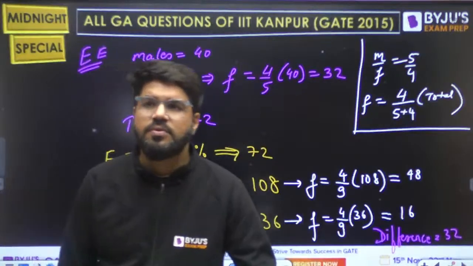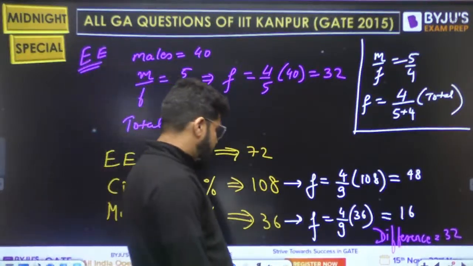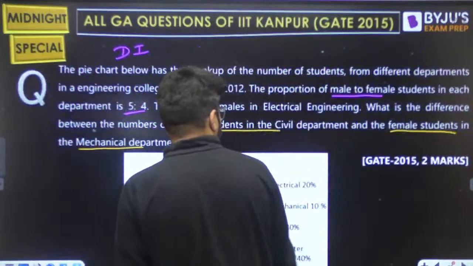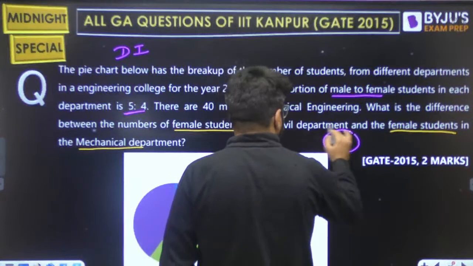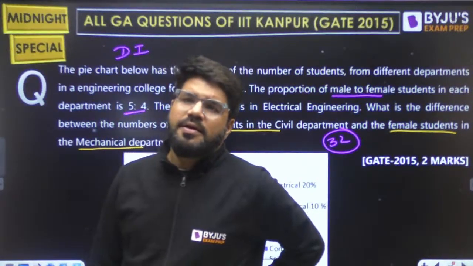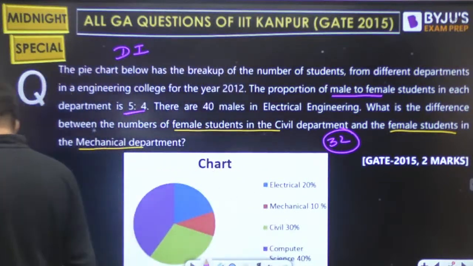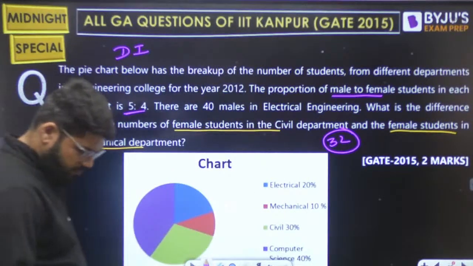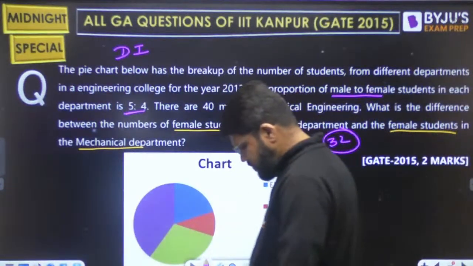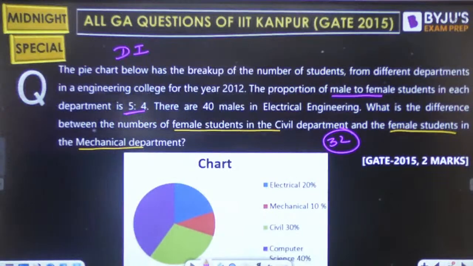The answer is 32. Correct. The difference between them is 32. The answer for the question is 32. Right. Let's move on to the next question. If this is 32, let's be ready for the next question then.